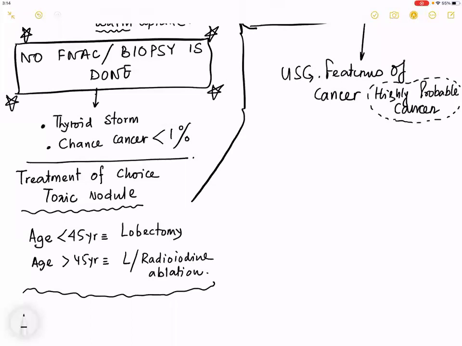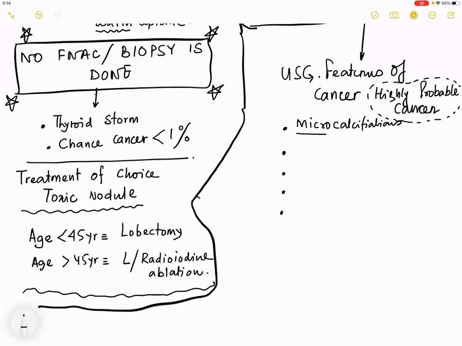Now, first kindly write, and then at the end I will again explain. Kindly you are requested to write. The first ultrasound feature is microcalcification. So the first point is microcalcification. The second point is irregular border.